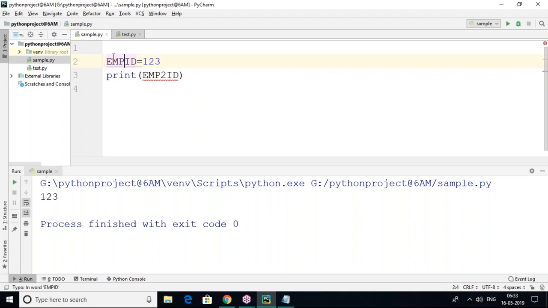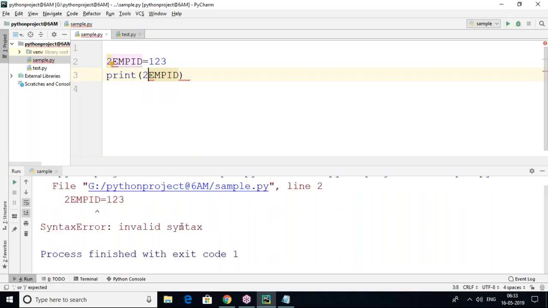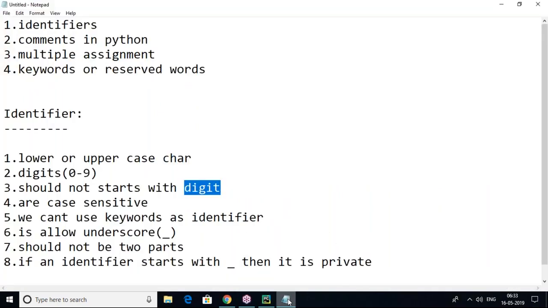For example, here I'm giving 2emp_id. It will not work out. An identifier should not start with a digit. Look here, a syntax error will come: invalid syntax. So an identifier should not start with a digit.